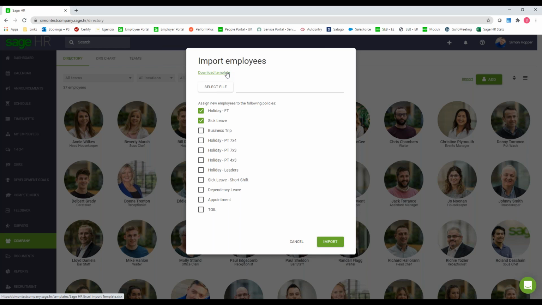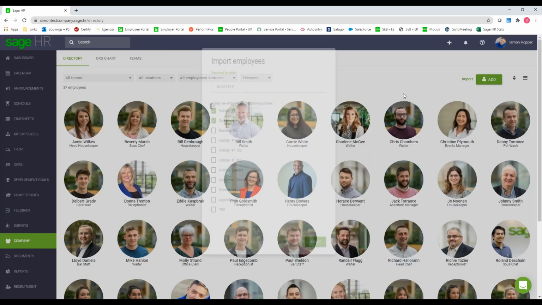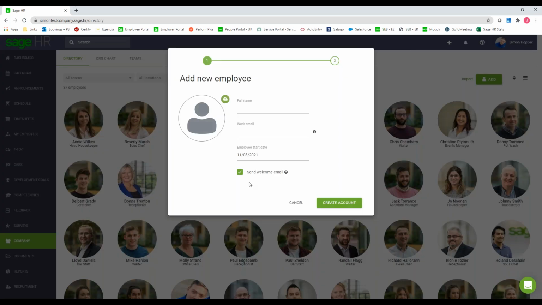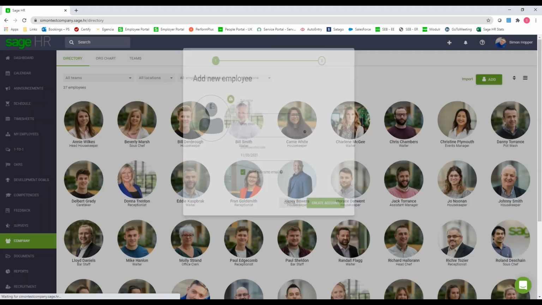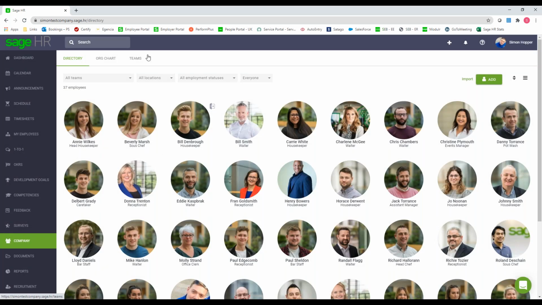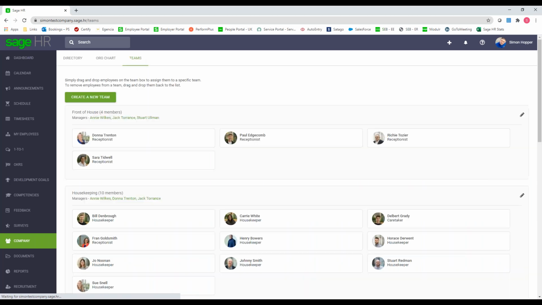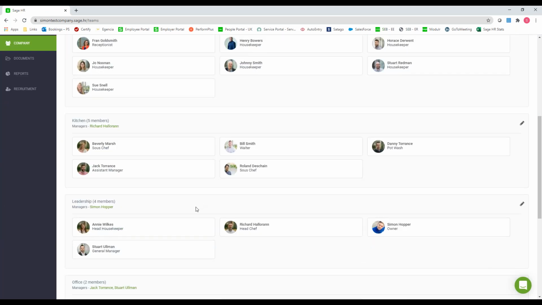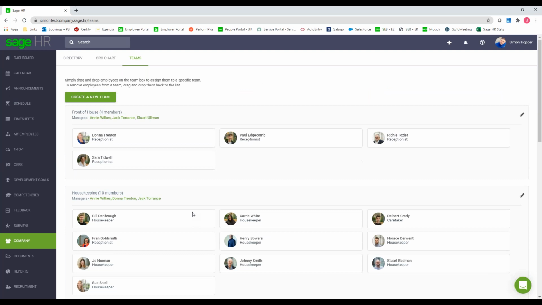So that means your employees can log in and get their payslip within the system itself. Or you can just click the add button and add your employee details through the actual wizard. And then once you've got your employees in there at the top, you can add them into specific teams. So I'm running a hotel as my company, so I've got a front of house team, housekeeping, kitchen team, etc. So you can add them to teams.